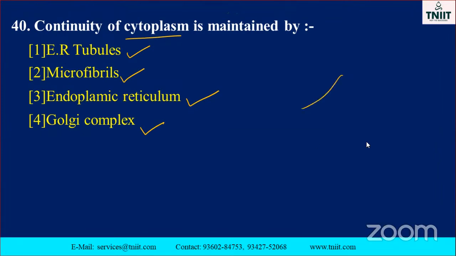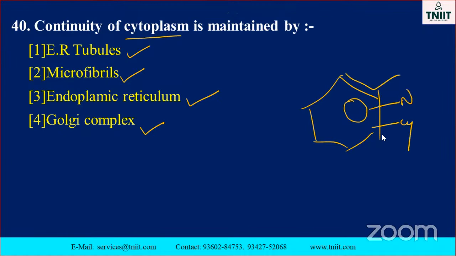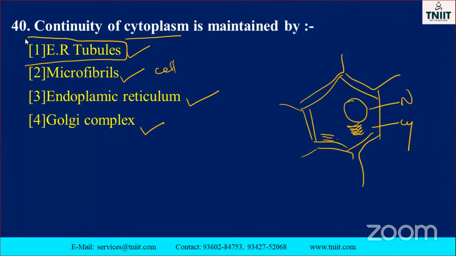See this one, this is considered a cell, isn't it, my dear? This is considered a cell. Center there is a nucleus. Okay. The continuity of the cytoplasm, this is called a cytoplasm, this one is called nucleus, this is cell wall or cell membrane, depending upon the source, plant cell or animal cell. Microfibrils, what is the meaning of microfibril? When it comes to cell division only. Endoplasmic reticulum started here only. Golgi complex, here the Golgi complex is there. It will not maintain the cytoplasm, the endoplasmic reticulum tubules.